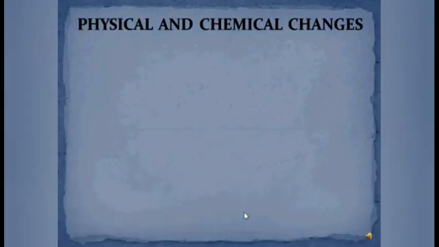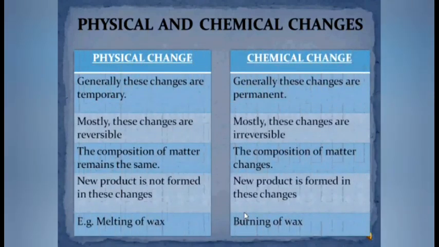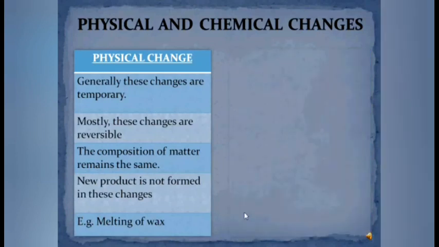Before starting the actual content of the topic, you should know the basics regarding physical change and chemical change. The table on the screen describes the difference between physical and chemical change. Let us see these points one by one. Physical changes are generally temporary. That means they are for a short time. And these changes are mostly reversible. That means the forward and backward processes are possible in case of physical changes.